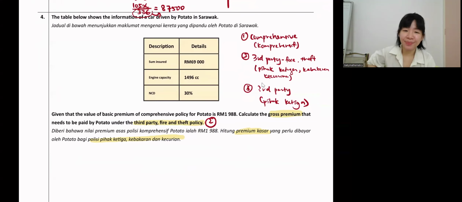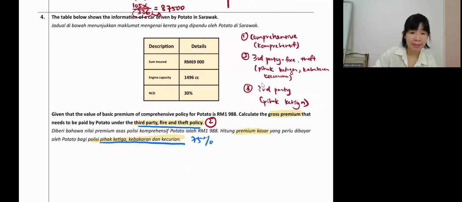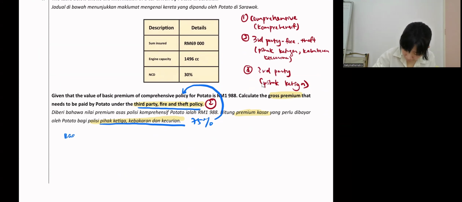So now, guys, it is always 75%. Third party fire and theft is always 75% of the comprehensive policy. Now let's write together. How much is the basic premium?